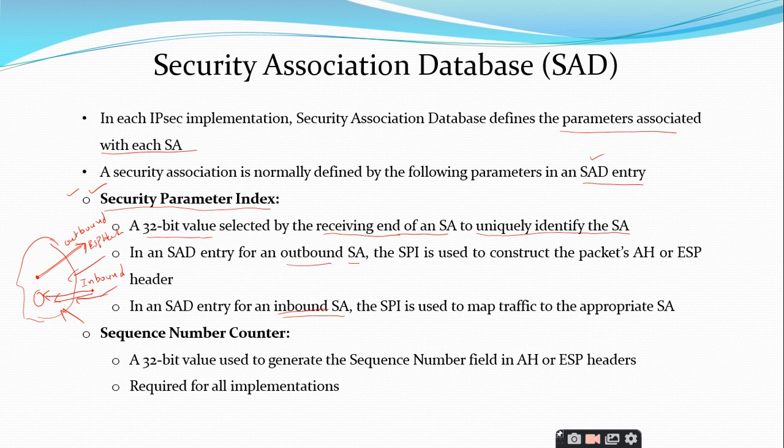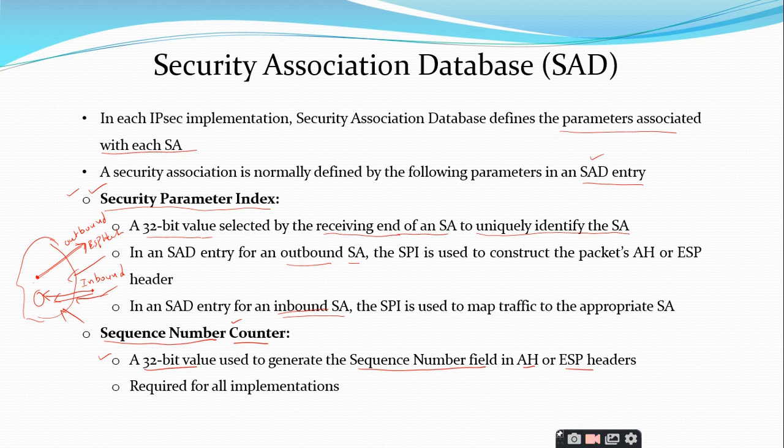And the second parameter we have is the sequence number counter. The name itself is saying that you are going to count, you are going to make use of a counter which has the sequence number. So it is also useful for identification of the security association, right? It is a 32-bit value used to generate the sequence number field in the AH or ESP header.